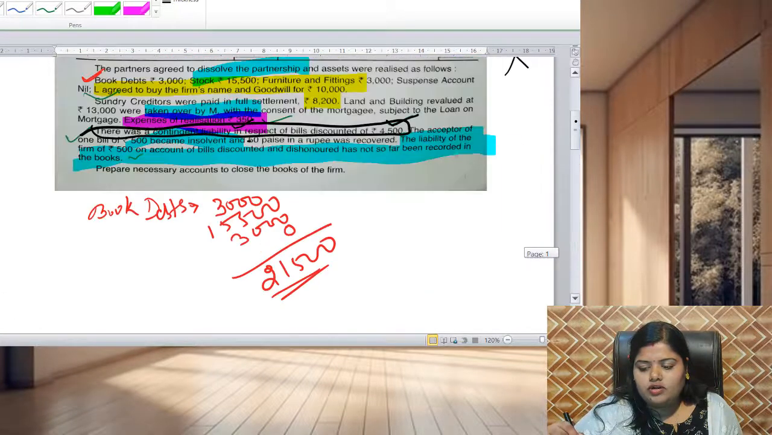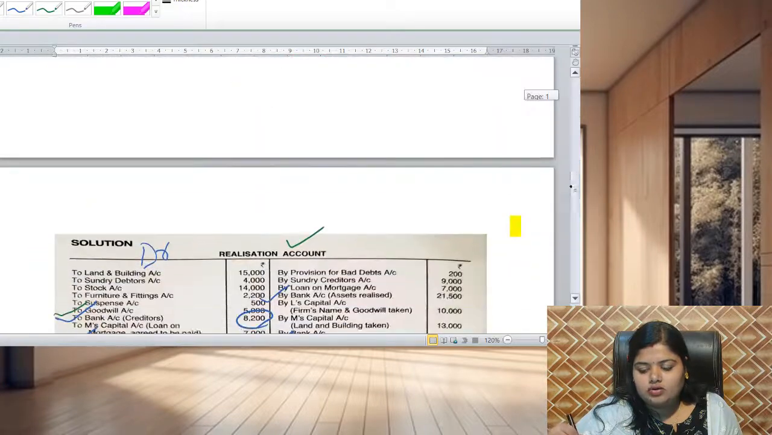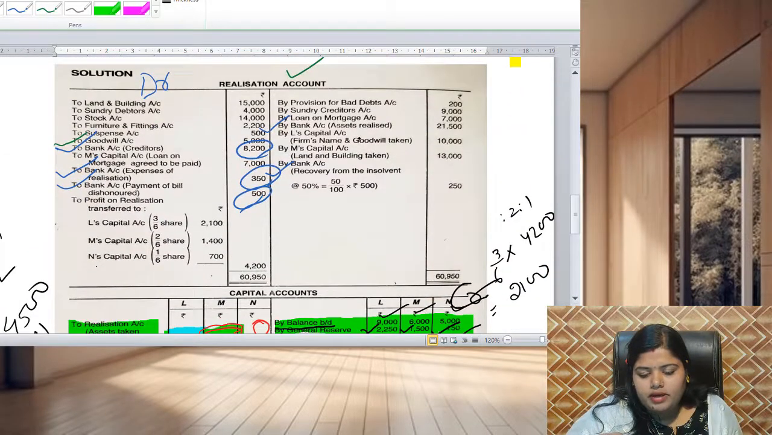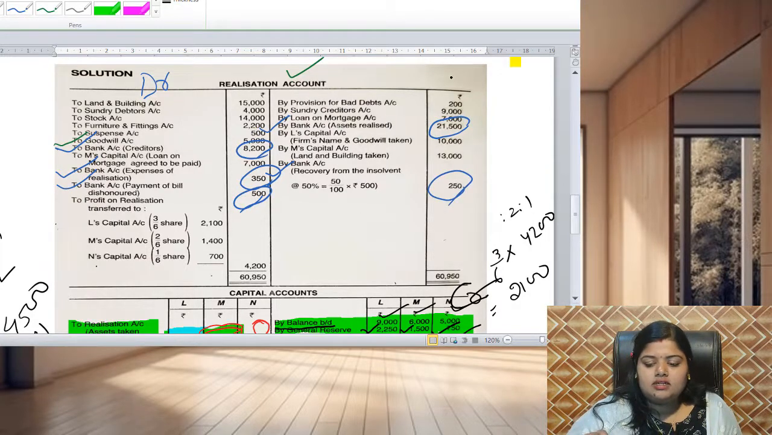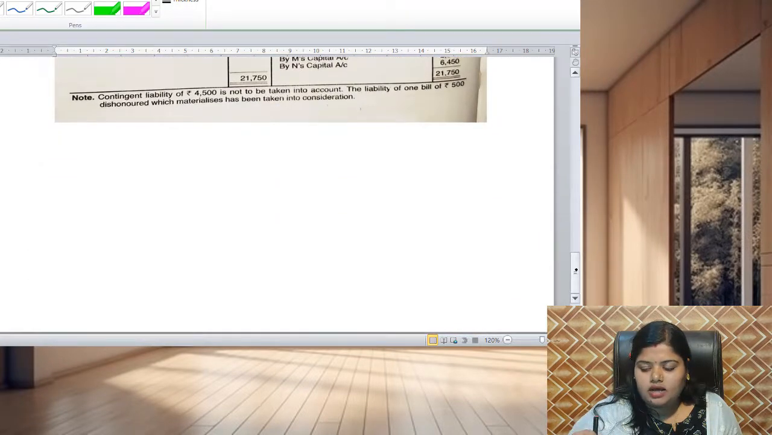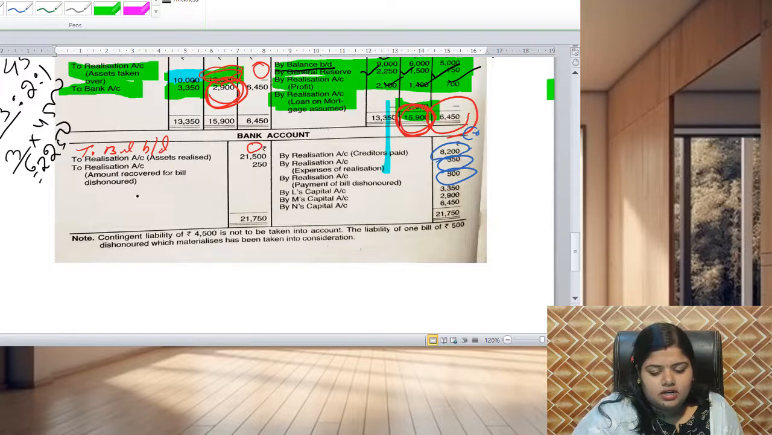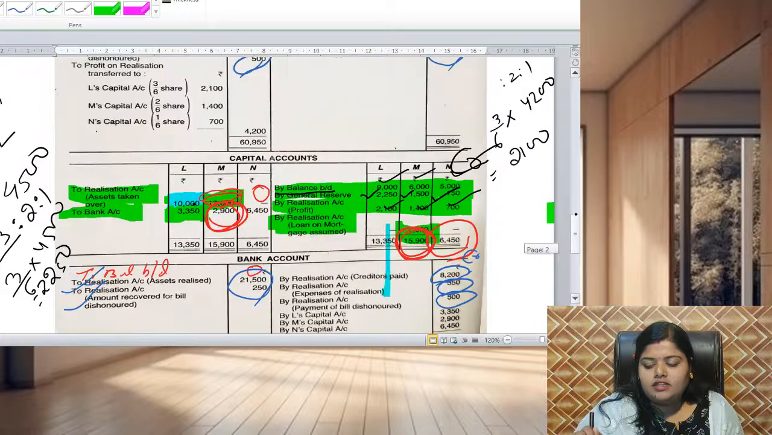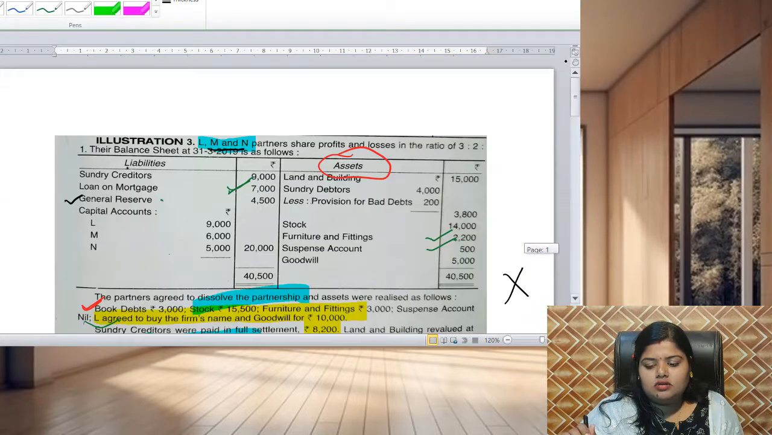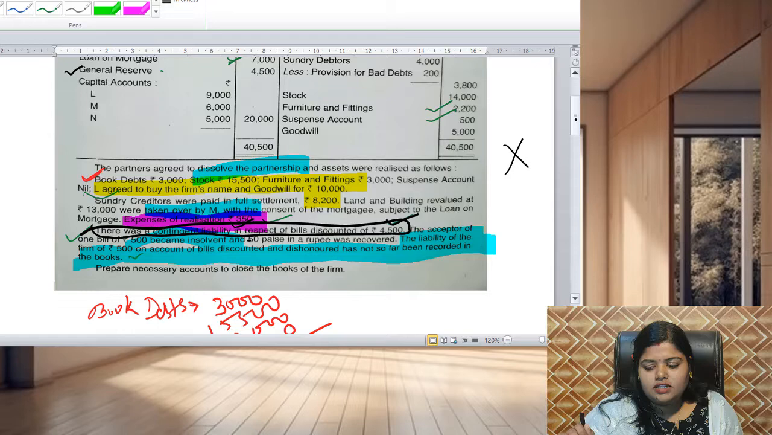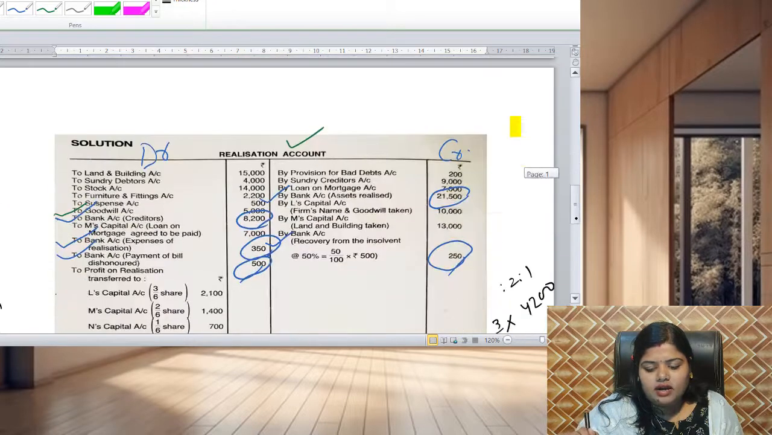Same we have to go for the credit side of the realization account. Here the amounts of bank come to 21,500 and 250. As it is on the credit side, it will show on the debit side of the bank account as realization account. In the debit side it is 21,500 and 250 as realization account. So clear? Now anything left in the balance sheet? Nothing is left in the balance sheet, nothing is left in the realization account.